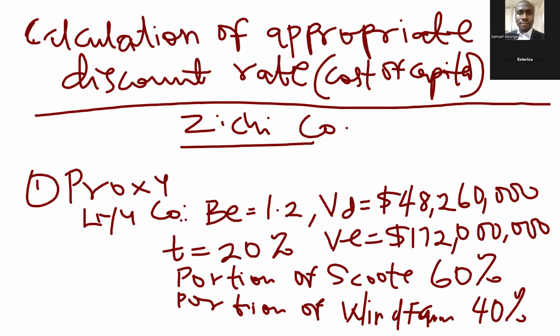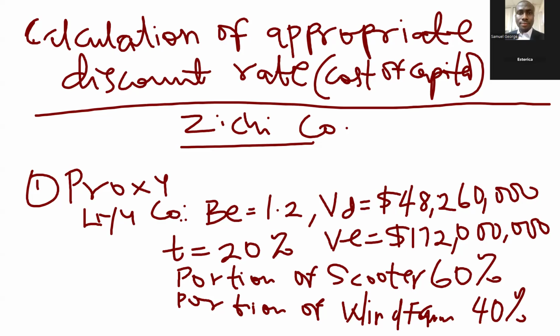And we were told that Liu Co has two activities: scooter and wind farm. Now, all we need is the beta assets of scooter so that we can use it to calculate the risk-adjusted cost of capital for the project that Zichi Co wants to do.